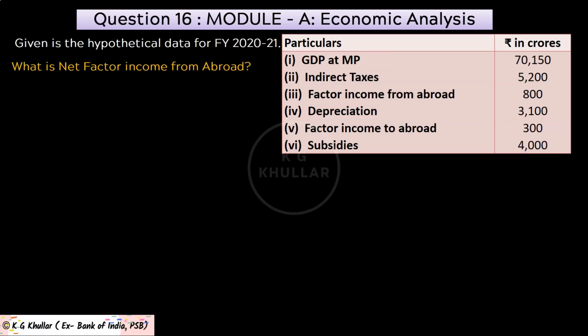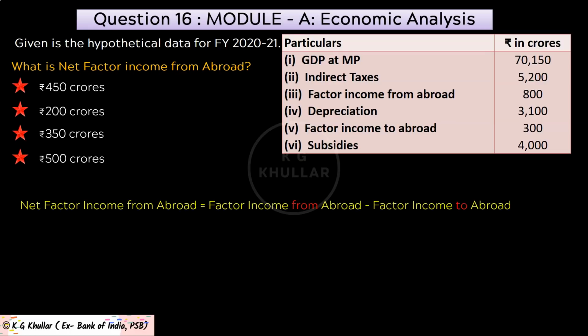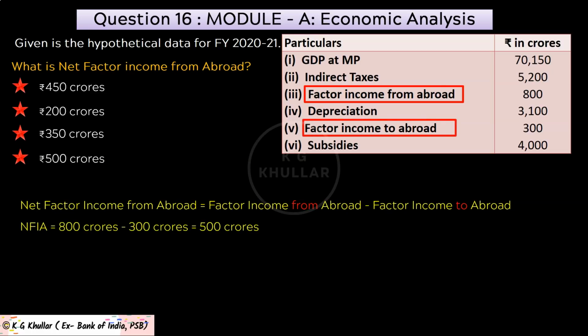The next question of our case study is, what is net factor income from abroad? And these options are given to you. Friends, net factor income from abroad in this case will be simply factor income from abroad minus factor income to abroad. Both these figures are given in the question. So net factor income from abroad will be 800 crores minus 300 crores equals 500 crores. Thus, the correct option for the given question is option D.